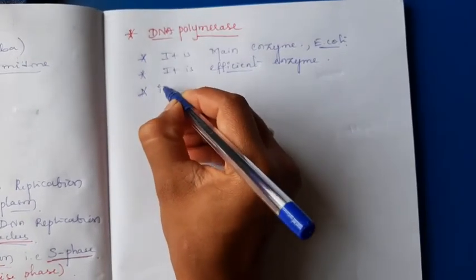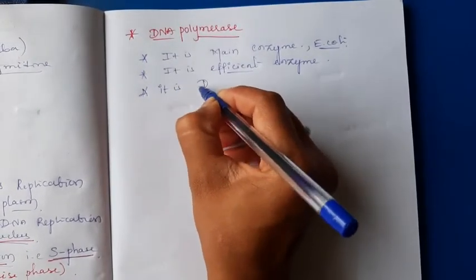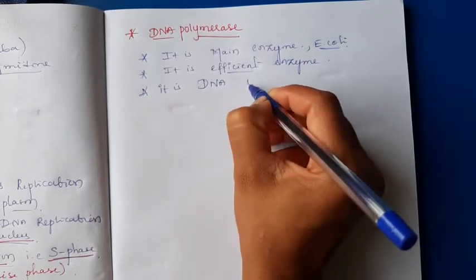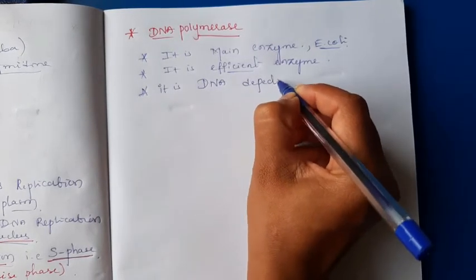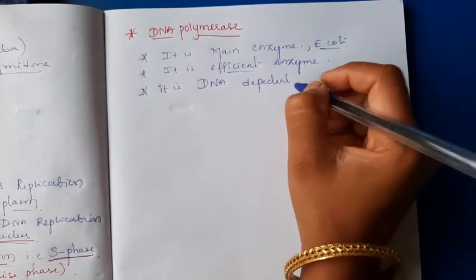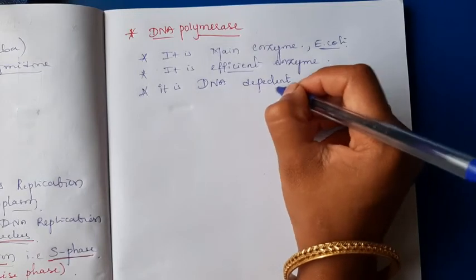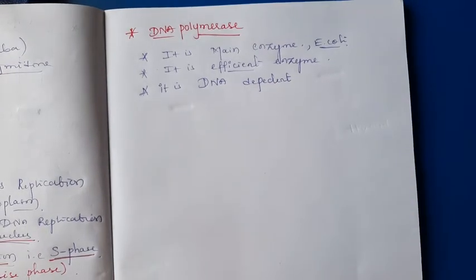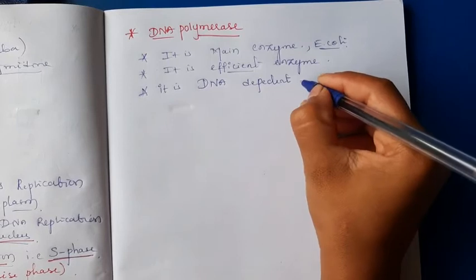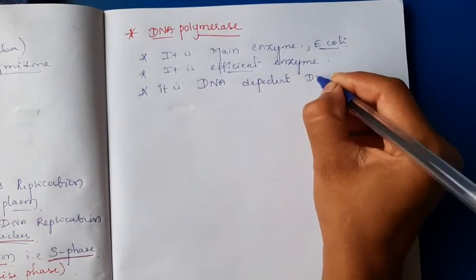It is known as DNA dependent DNA polymerase.